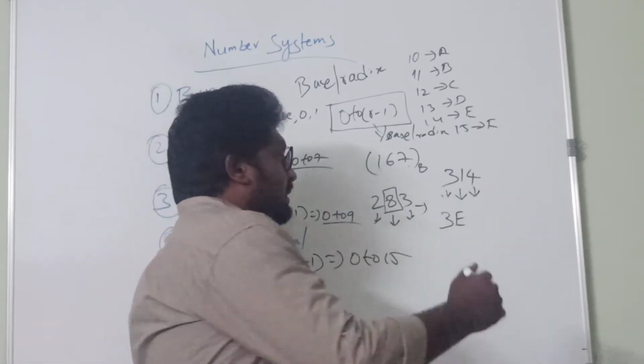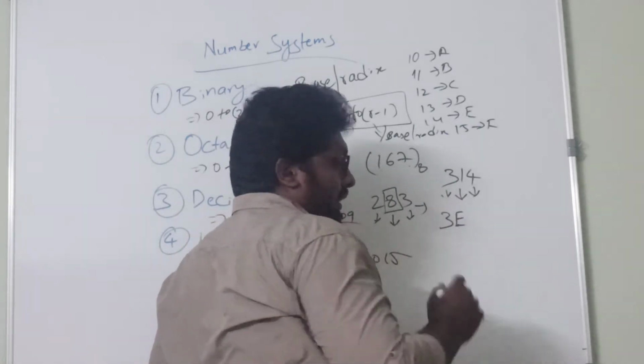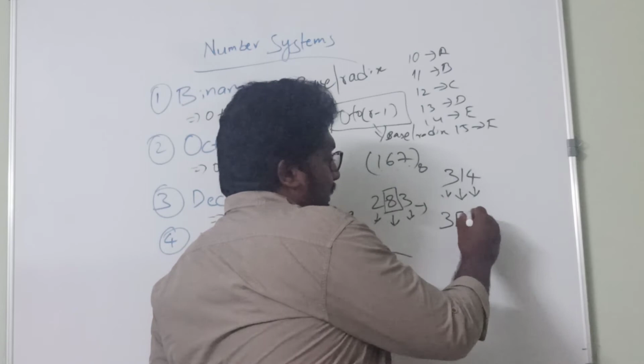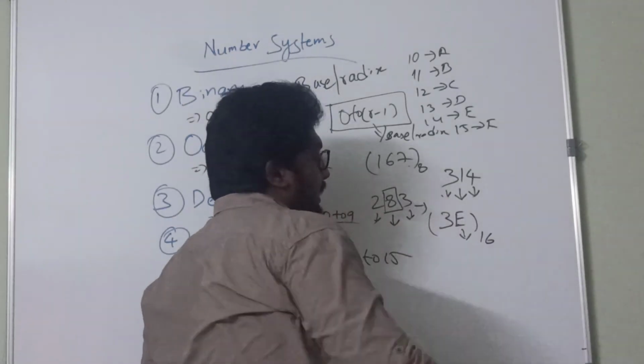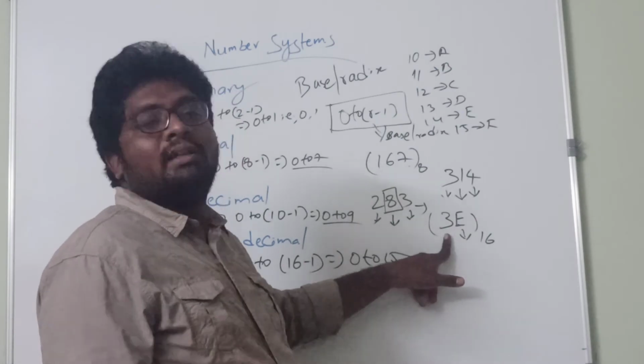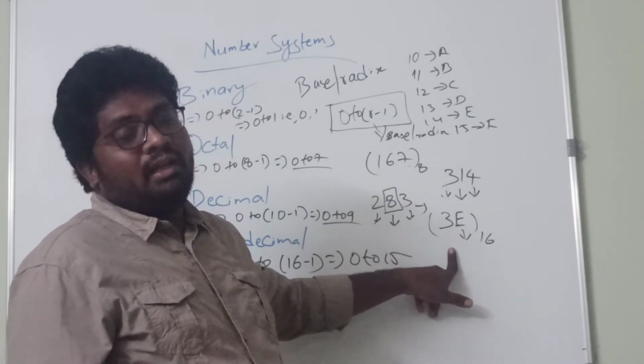Why? Because here the 2-digit number 14 has been encoded as E, and it is in the range of 0 to 15. Hence this number is a hexadecimal number.